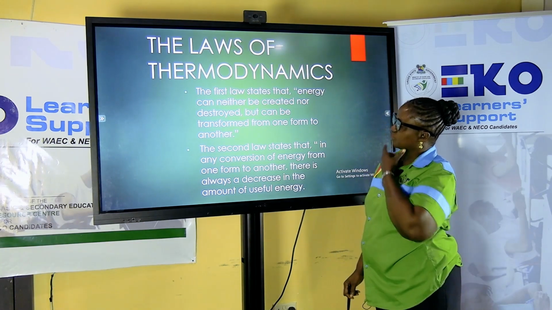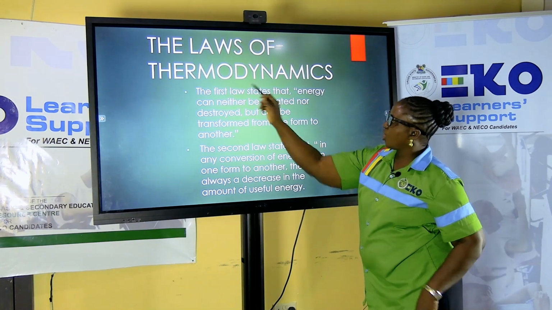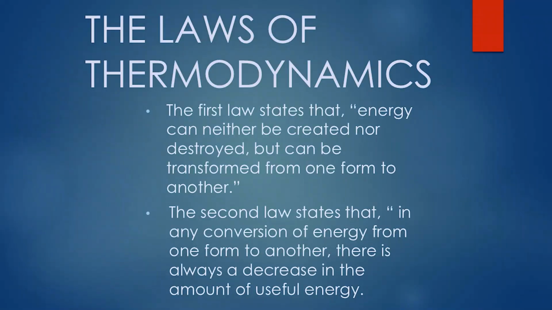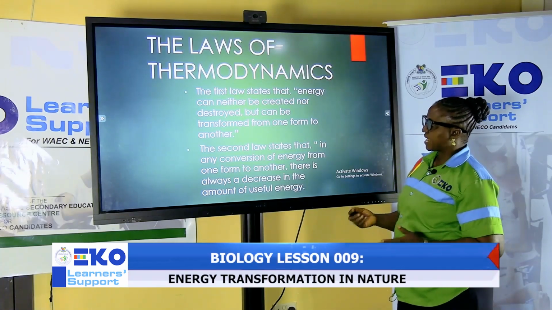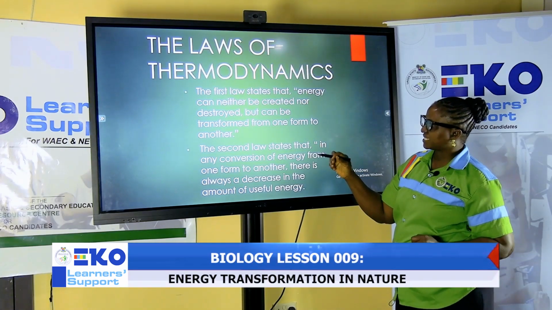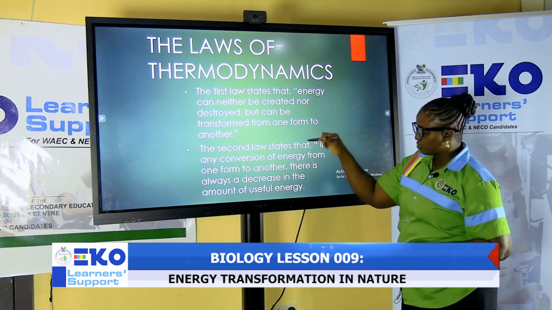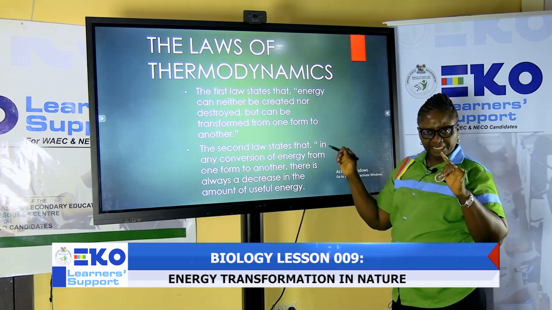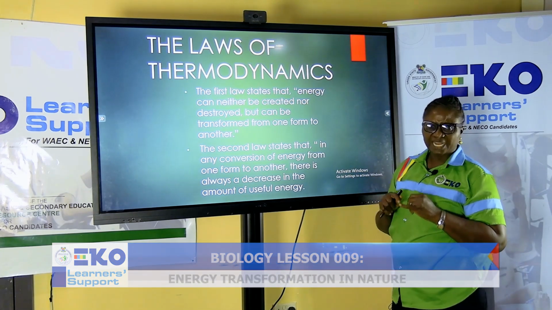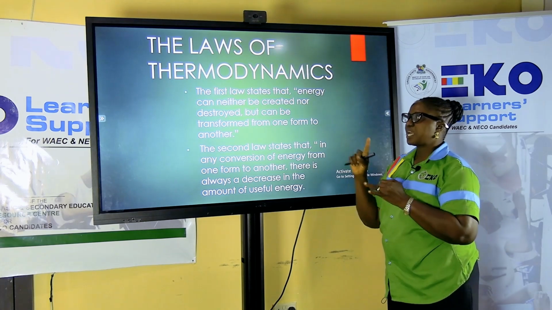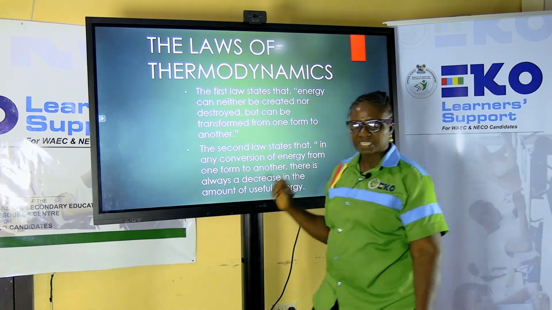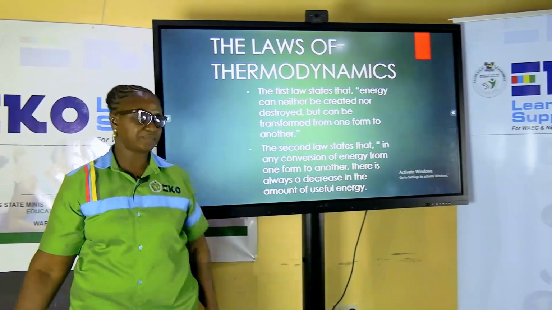What is the last part of today's lesson? The laws of thermodynamics. Thermo, in a way, relates to heat, energy. There are two laws that we are looking at in this class: the first law of thermodynamics and the second law of thermodynamics.